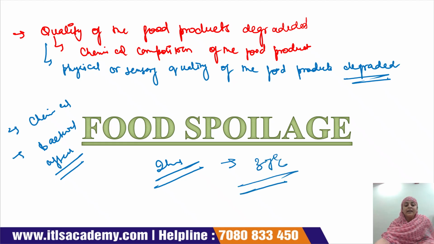Due to that high temperature and longer period of time, microbial growth occurs on that food product. Now we can say that the food is spoiled. Its quality is degraded, and if the spoiled food is consumed by the consumer, then it is very harmful for them. So let's start today's lecture, food spoilage.